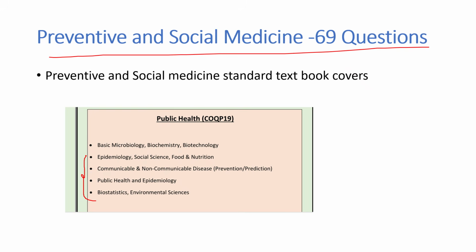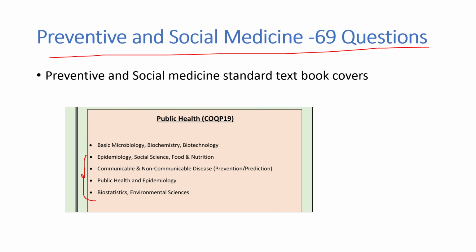From preventive and social medicine, there were many questions regarding committees: Bhore committee, Mudaliar committee, 2 questions were asked regarding committees. There are a good number of questions from communicable and non-communicable diseases. From nutrition also they have asked a good number of questions: glycemic index, what is hidden hunger, vitamins and their deficiencies, what is food fortification. Vitamins and deficiencies is NTA's most favorite topic, not only in CUET PG, but in other exams which NTA conducts. In almost 85 to 90% of papers they will definitely ask questions regarding vitamins and deficiencies.